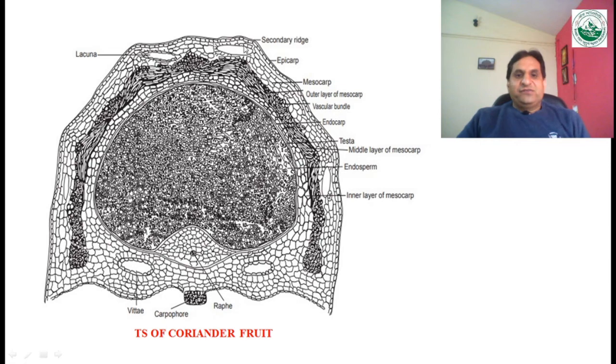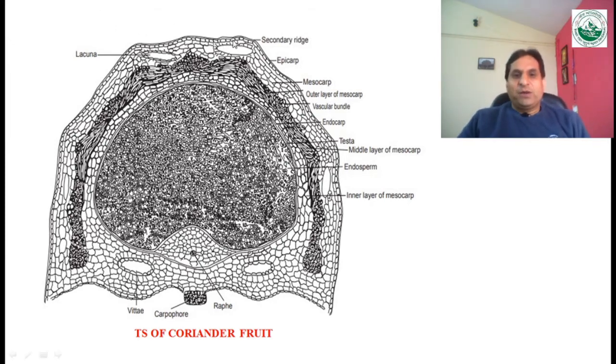And in these slides we can see the transverse sections of coriander fruit. So again the pericarp is divided into the epicarp, mesocarp and endocarp. Okay, so this fruit can be divided into pericarp and seed. There may be two portions. First one is the pericarp and second one is the seed. And the pericarp is divided into the epicarp, mesocarp and endocarp, whereas the seed is divided into the testa and endosperm.